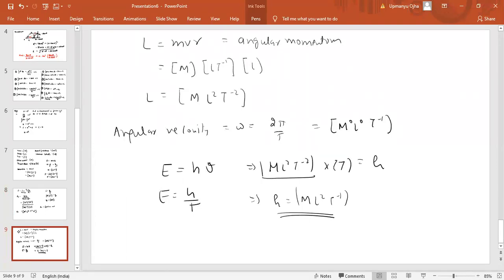Okay, so you have a doubt in projectile motion. Projectile is basically a two-dimensional motion.